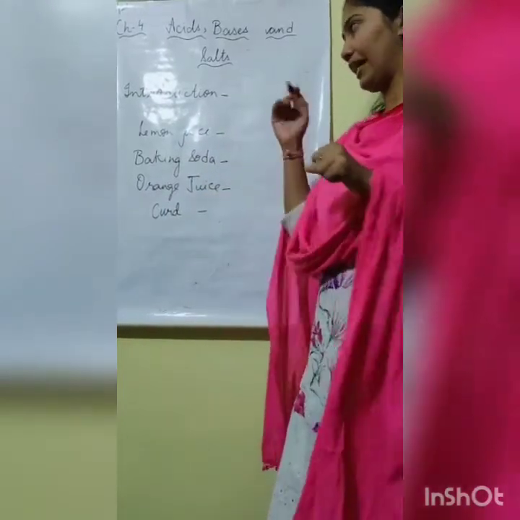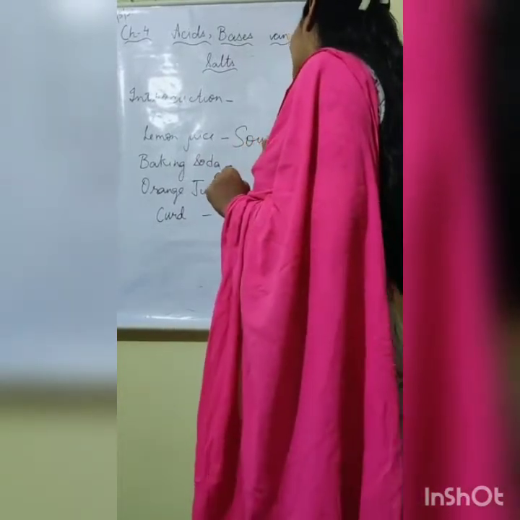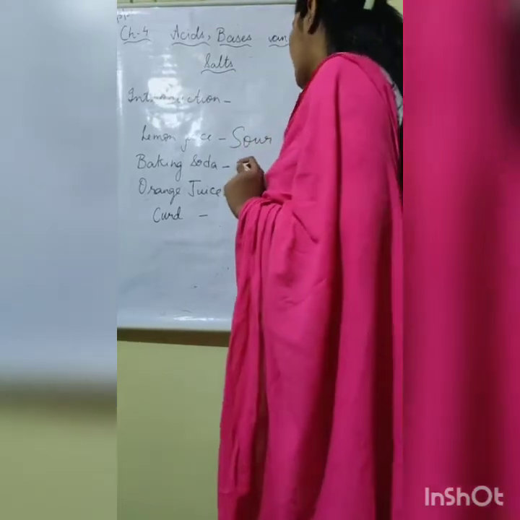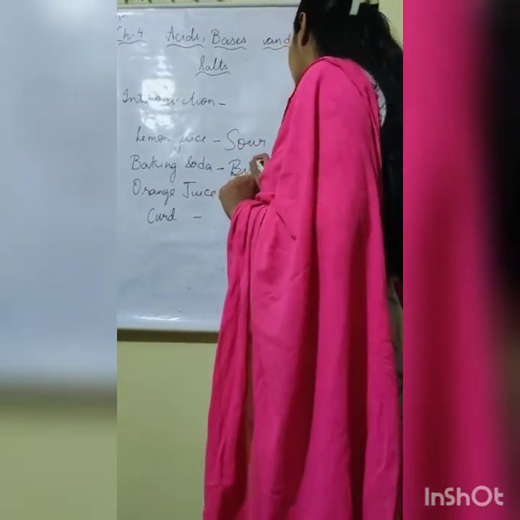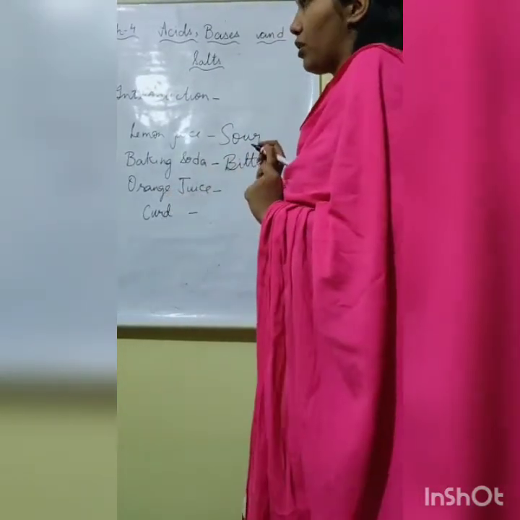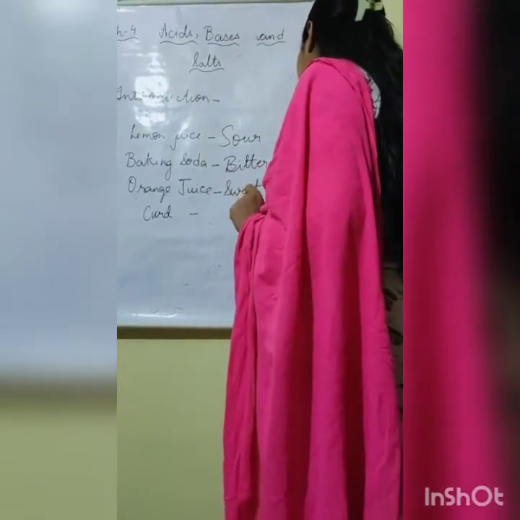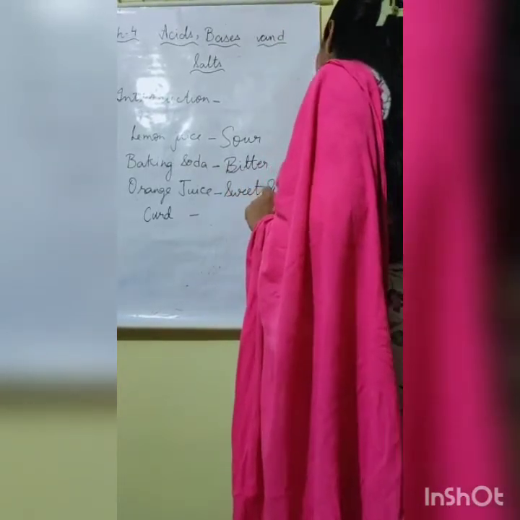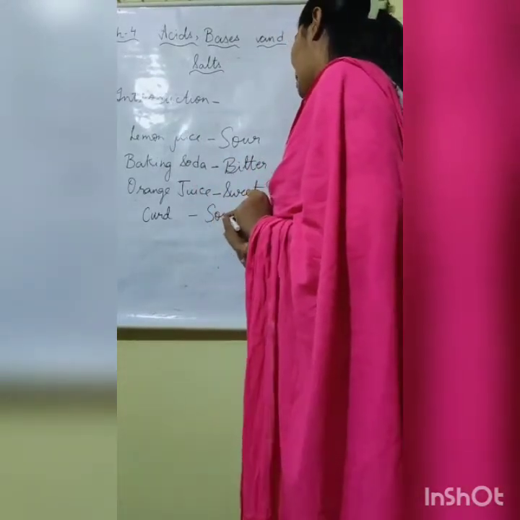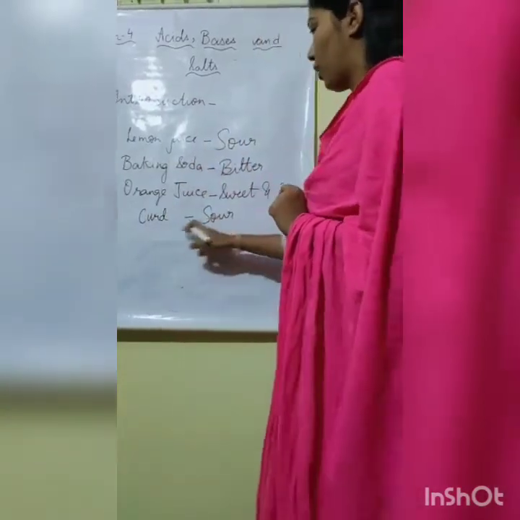Lemon juice is basically sour in taste. Baking soda is somewhat bitter in taste. Orange juice is sweet and sour in taste. Curd is sour in taste. So now we know the taste of all these things.